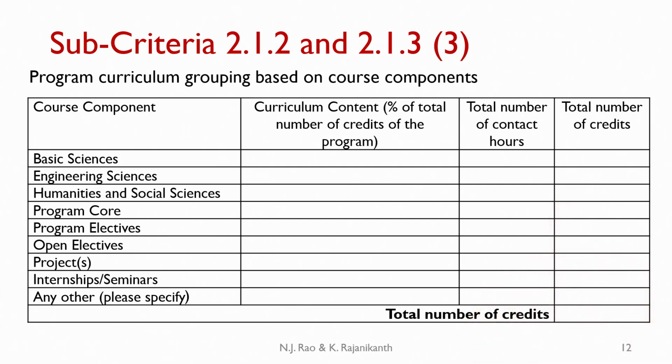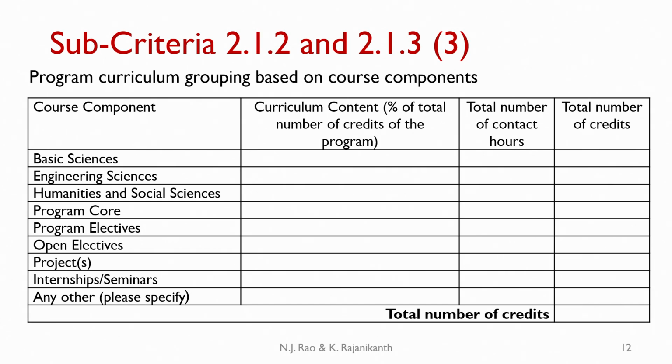So, the course components can be categorized into basic sciences, engineering sciences, humanities and social sciences, program core, program electives, open electives, project or projects, internships, seminars, and any other academic component that needs to be specified.